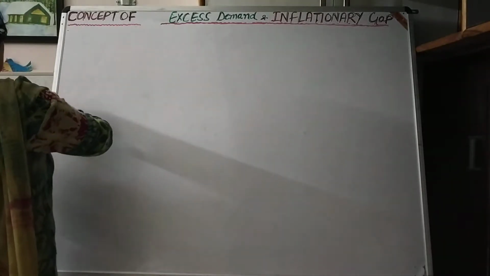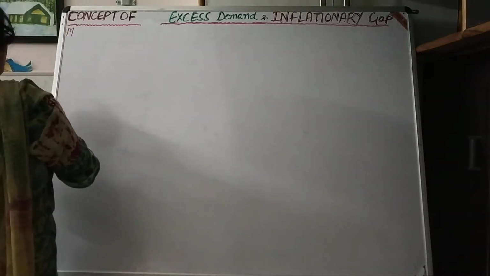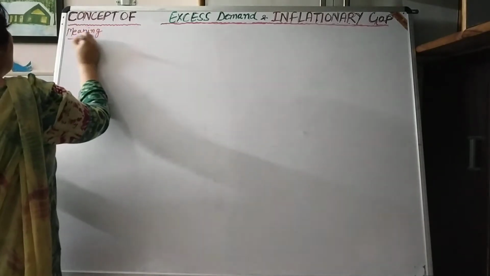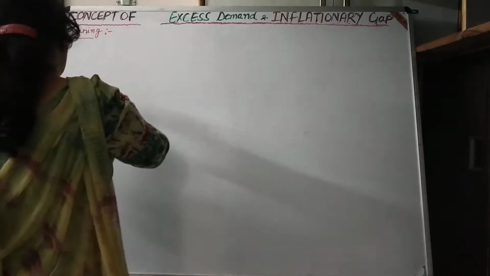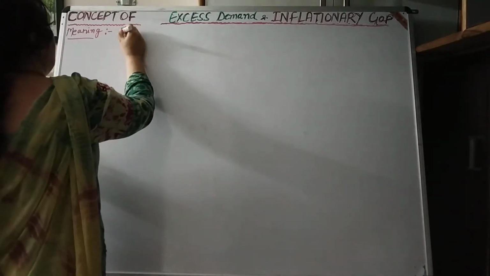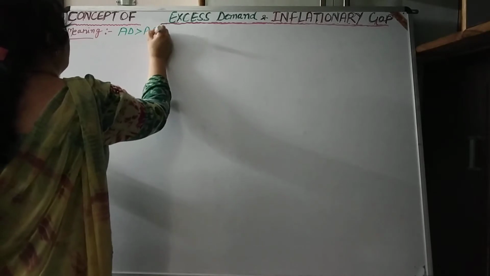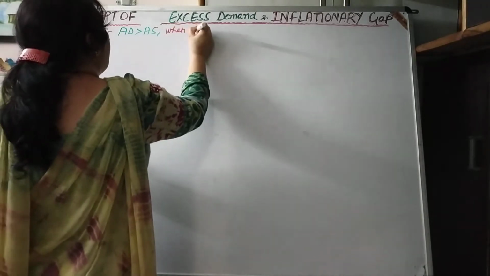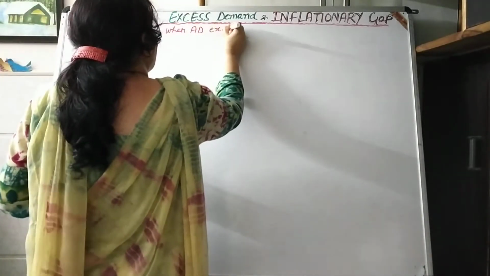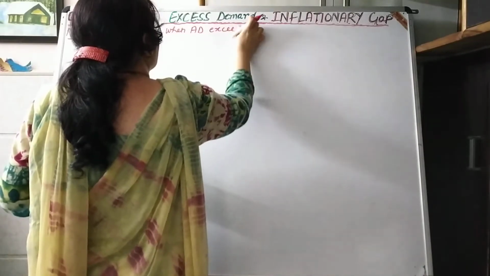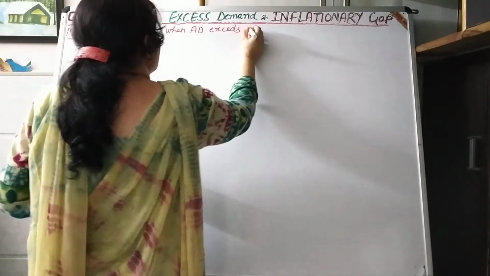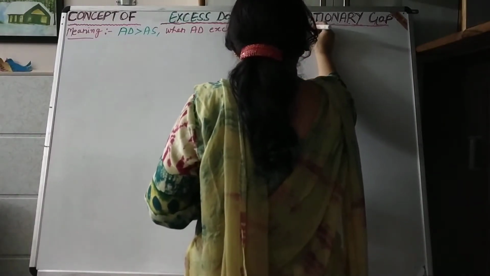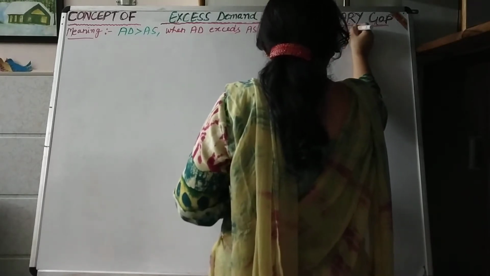So first of all, let us start with the meaning of excess demand. Excess demand means when AD is more than AS, or when aggregate demand exceeds aggregate supply corresponding to full employment level.